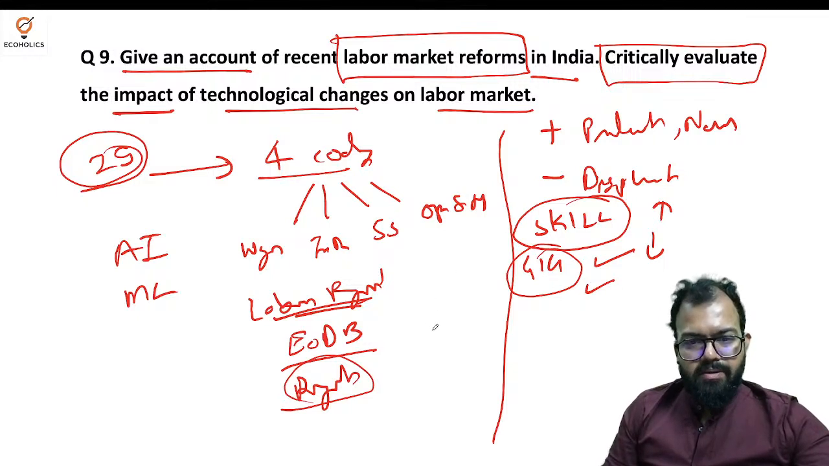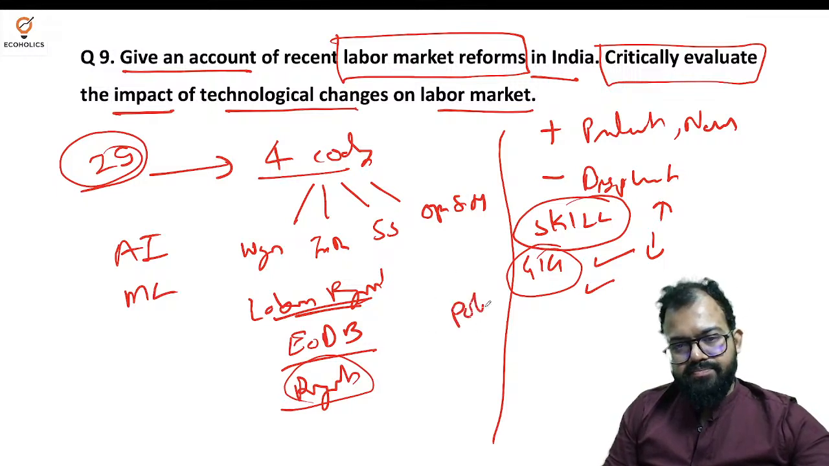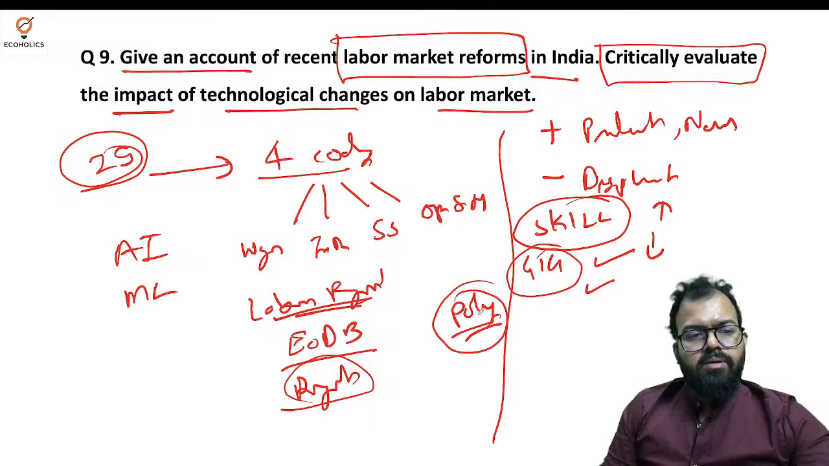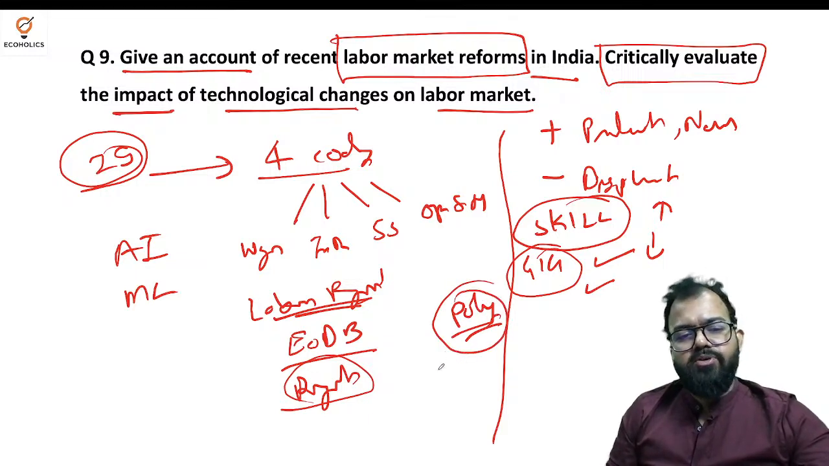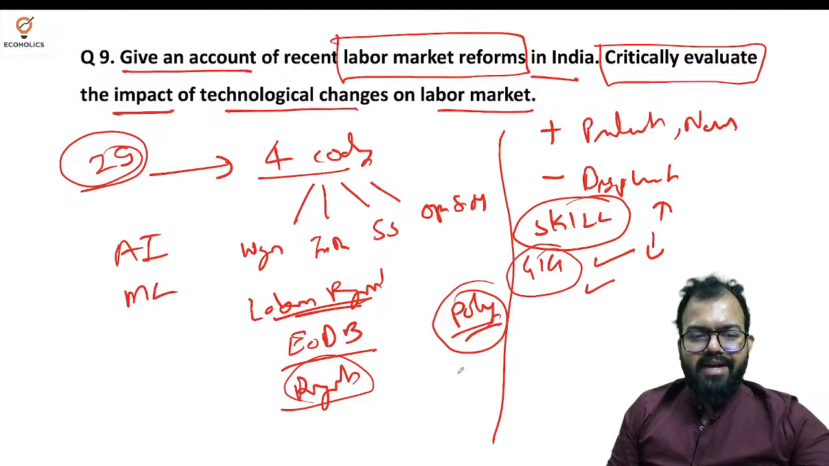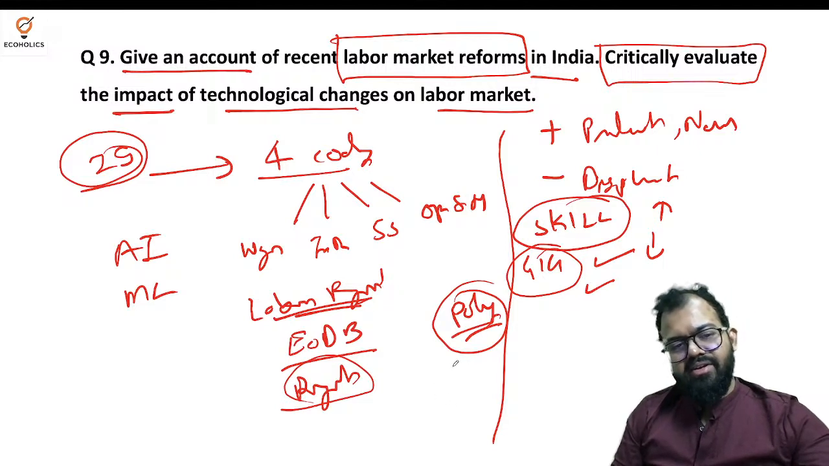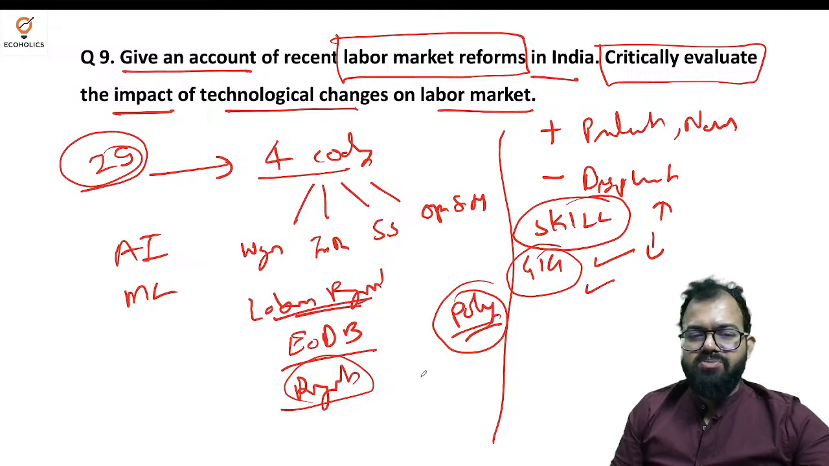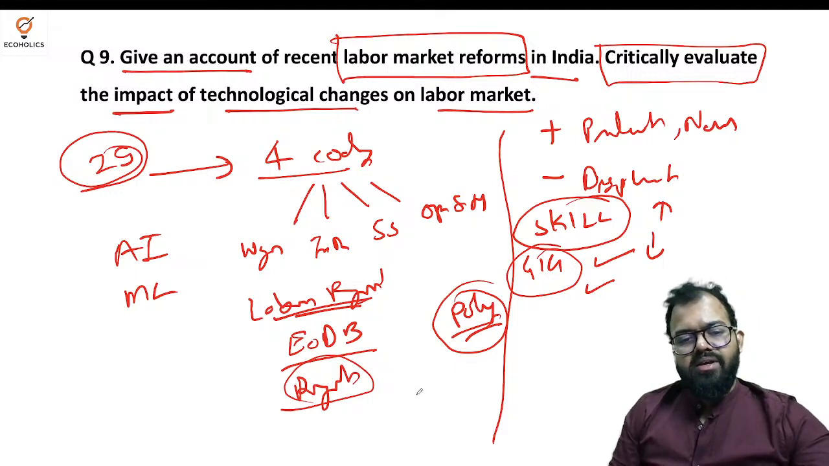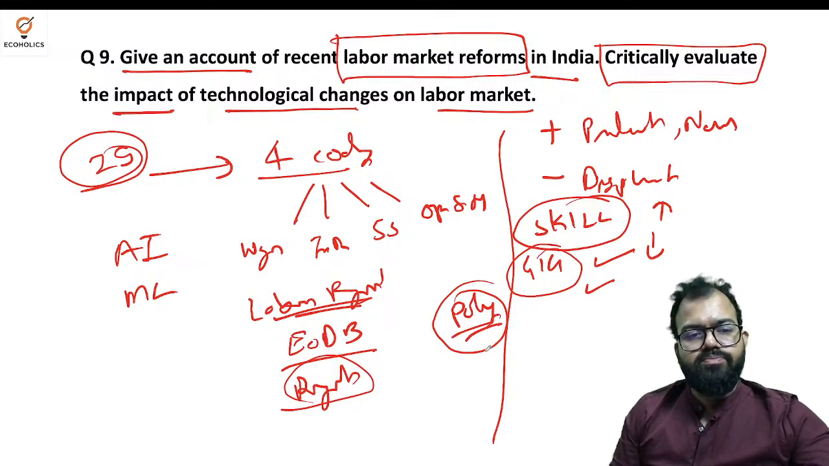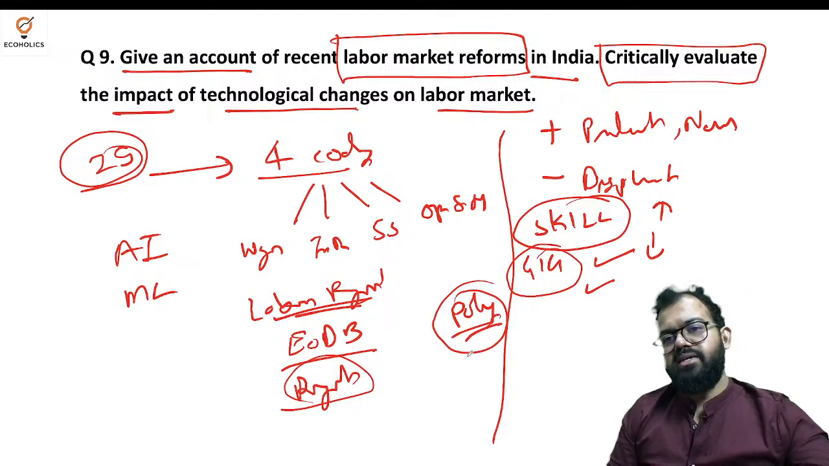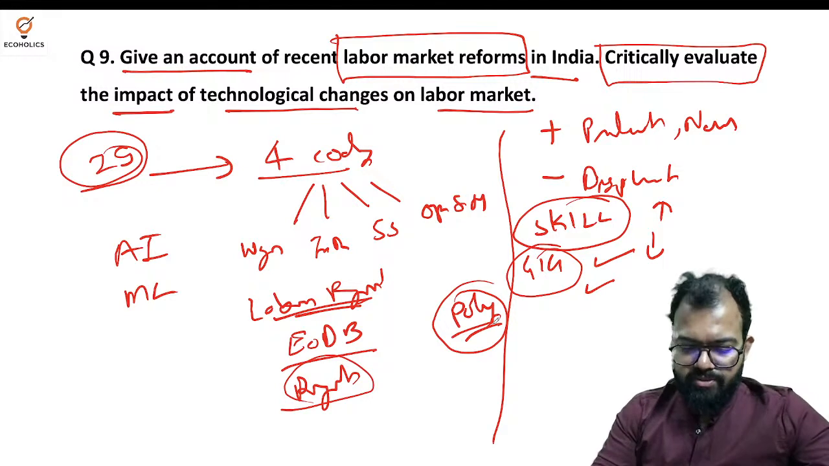Next is policies. Policy responses are like the government needs to adapt policies to support workers through retraining programs, social safety, and investment in education. Inequality we need to take care of, the digital divide we need to take care of. So these are the things you can write in the answer, and this is how you will get the exact idea. Okay.